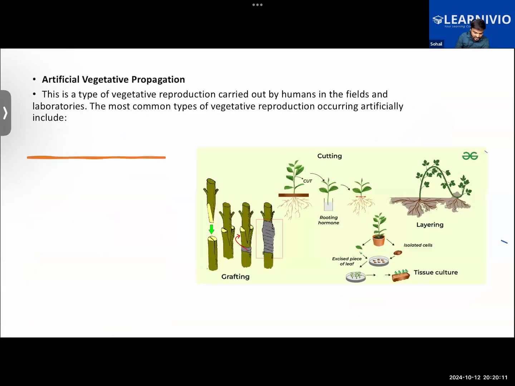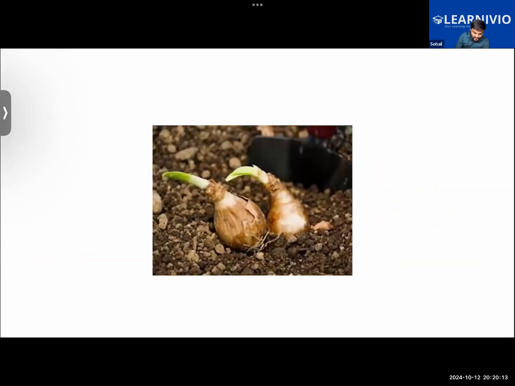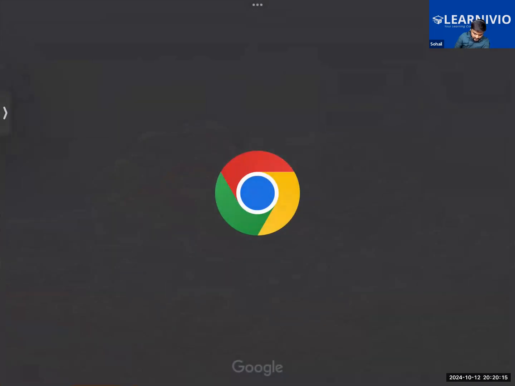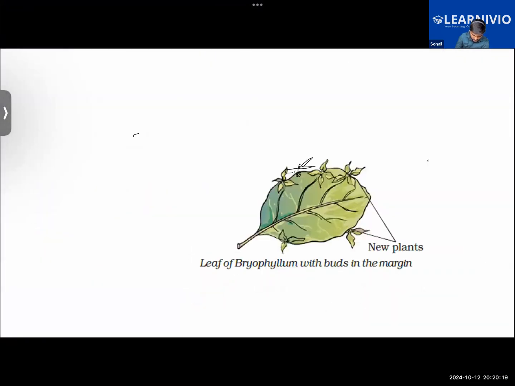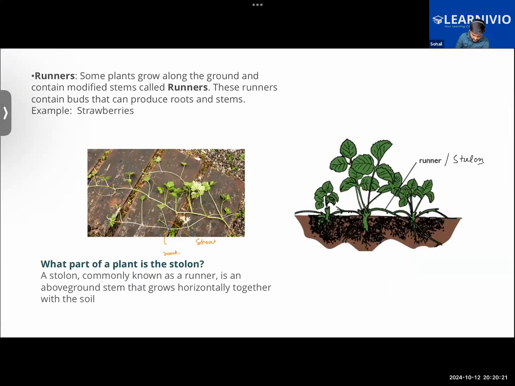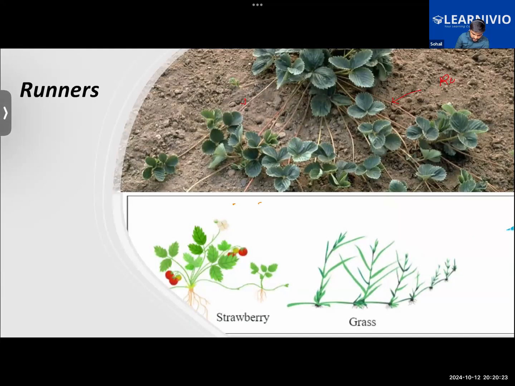Take a look at this. In the case of the strawberry here, the new plant that is emerging will also have the same genetic material.